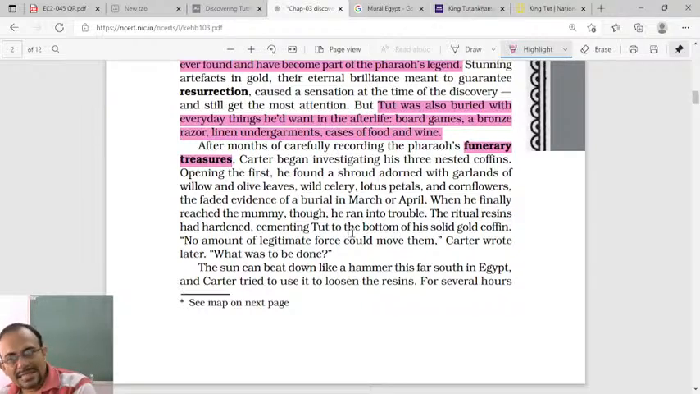No amount of legitimate force could move them, Carter wrote later. So human legitimate force could not move the dead body. So he had to take it out for examination. Now you'll see what he does in order to take the dead body out. That we'll see in the next class, dear students.